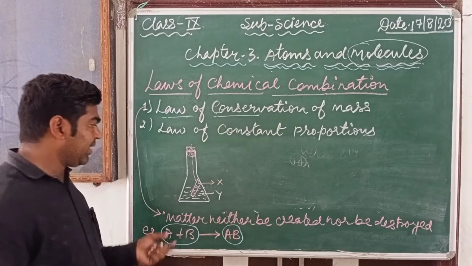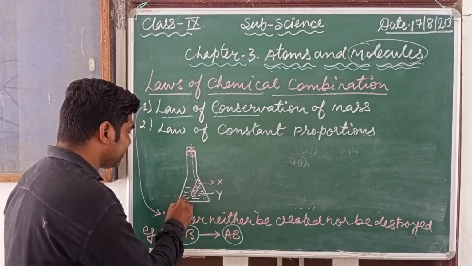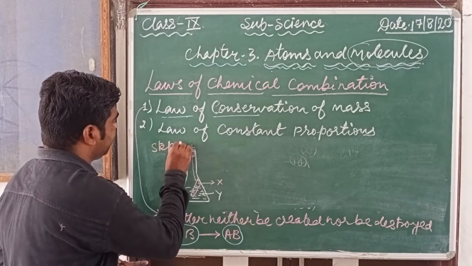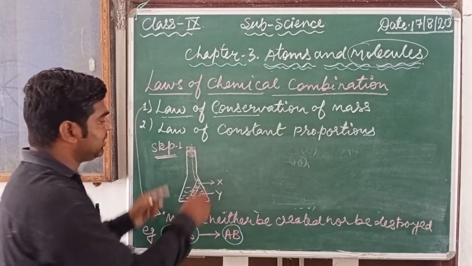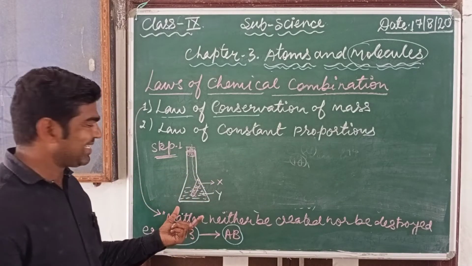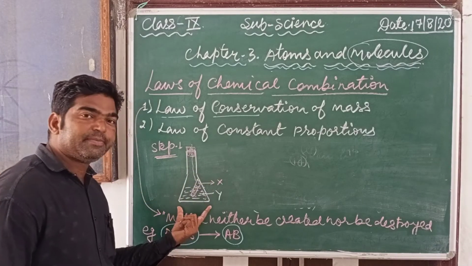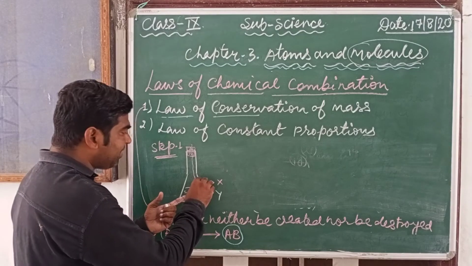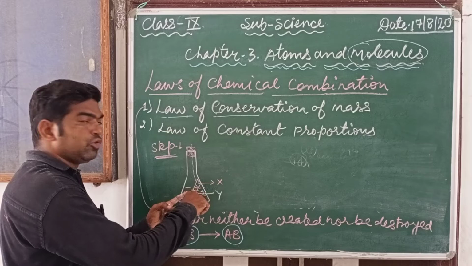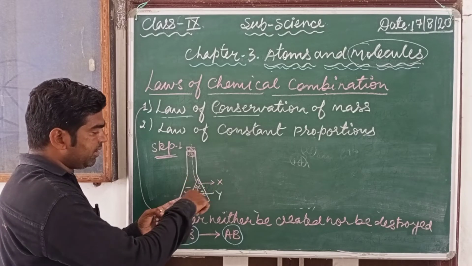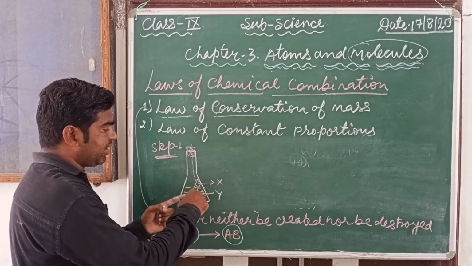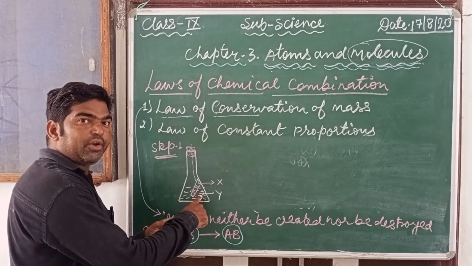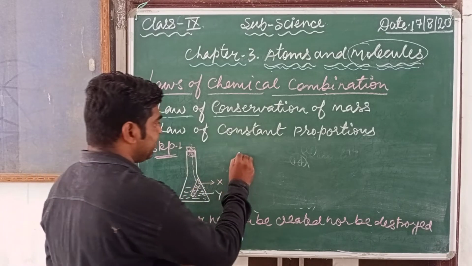So now, in the first step, we measure the mass of this whole arrangement. Next, what happened? By tilting this test tube, slowly mix the solution present in this test tube with the solution in the conical flask.